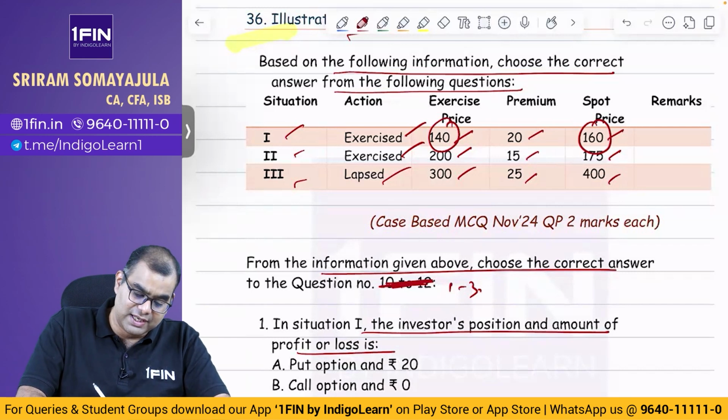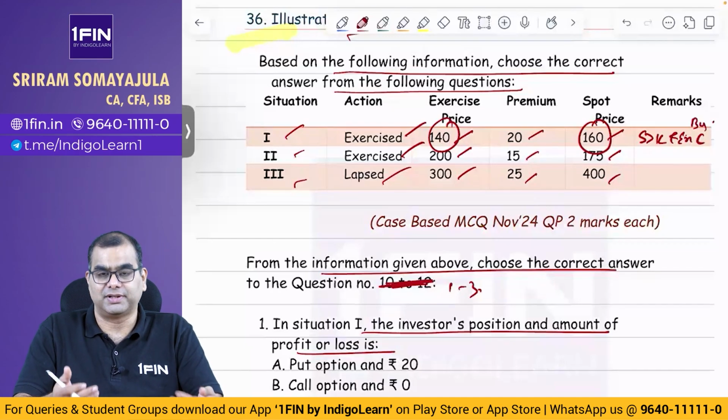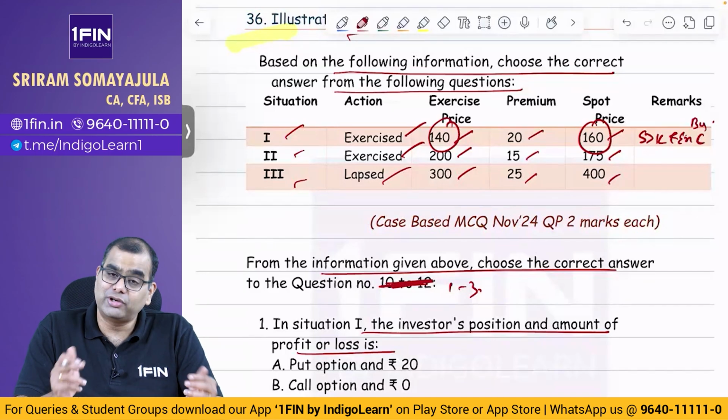So obviously spot is greater than strike, so it is exercised, that means this is a call, a buy call. That is why I am exercising. No, who will exercise, boss? The person who purchased the call only will exercise, no? So it is a buy call.